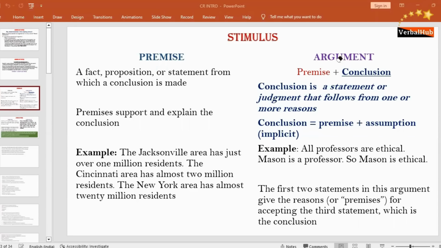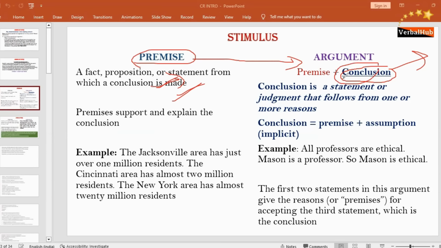Whatever is derived from the premise is called a conclusion. And now reasoning starts from here. Until there is a premise, there is no reasoning. It is fact and we have to believe in it. Once the premise gives a conclusion, reasoning begins from here. Therefore, the two essential entities of critical reasoning are premise and conclusion. And the conclusion is always taken from the premise.